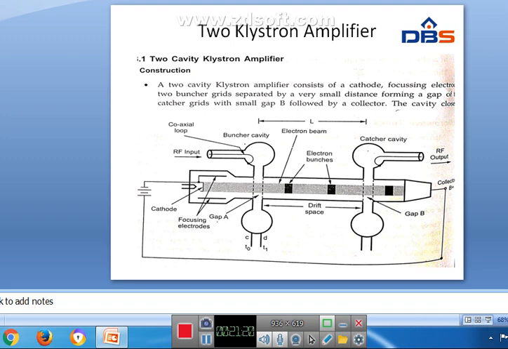See here, this is the cathode, and these two are the buncher cavity and the catcher cavity. Here the RF input is applied. The space between the buncher cavity and catcher cavity is called drift space.